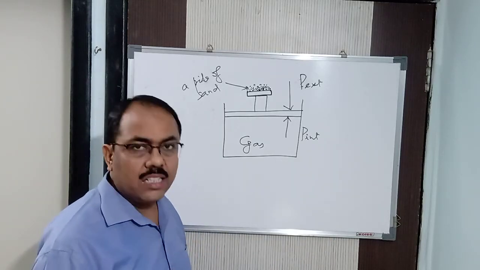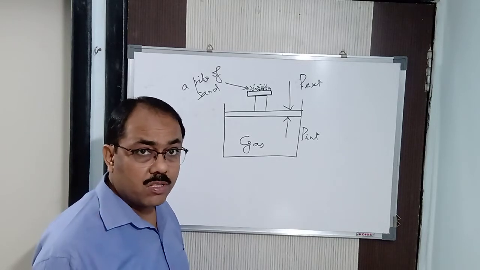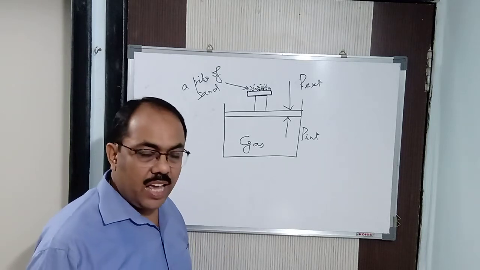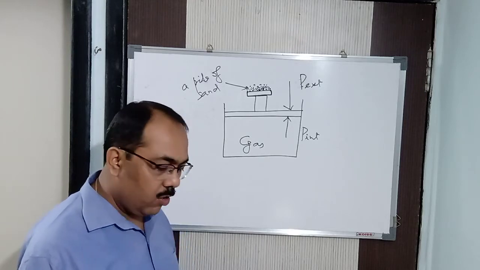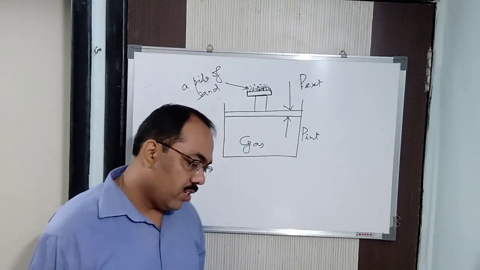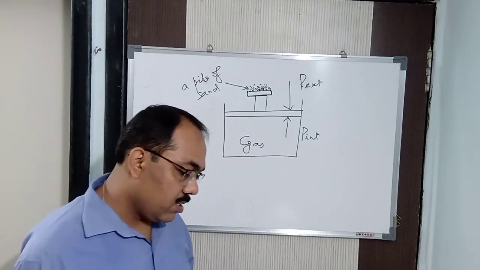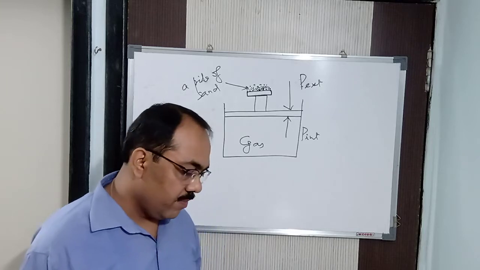For that reason I said this process is very, very slow. It is an infinitesimally slow process, and it takes place in several stages. In each stage it attains equilibrium. Clear? I hope it has been clear to you. That's a reversible process. It's carried out infinitesimally slowly. At any stage during the process, equilibrium is not disturbed. Got it?